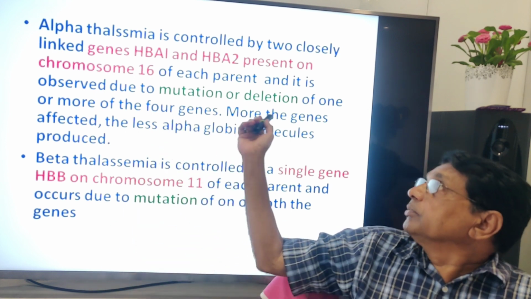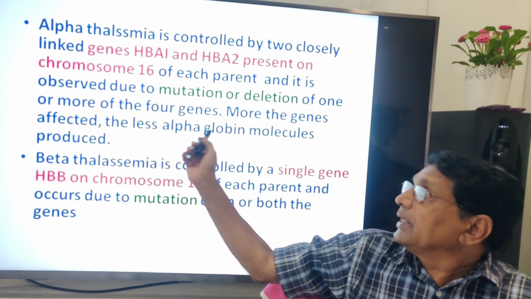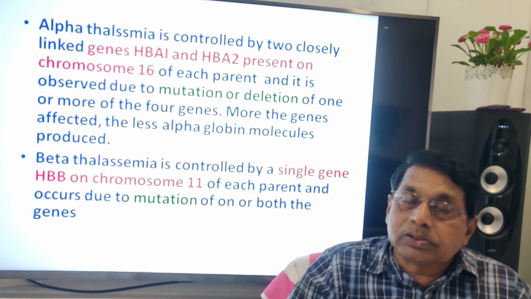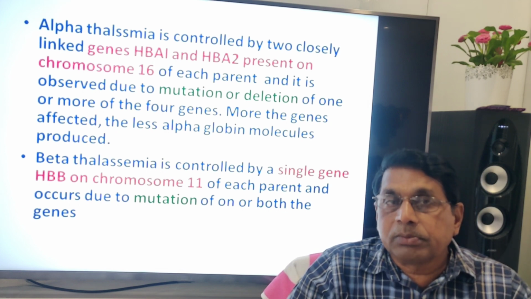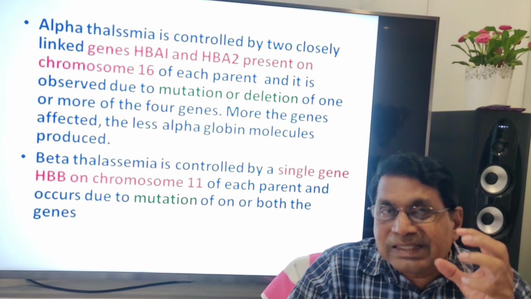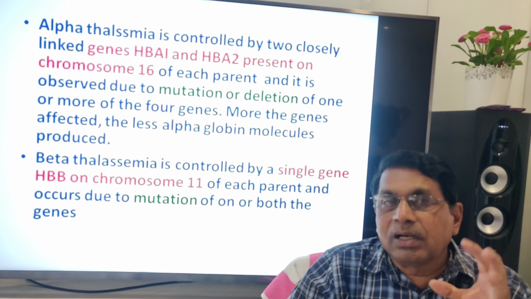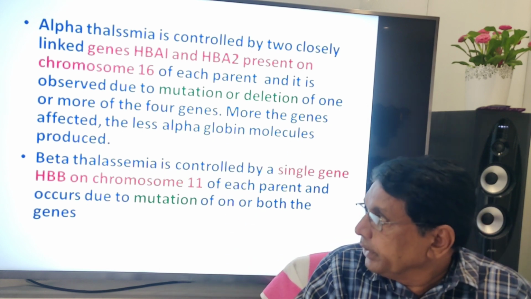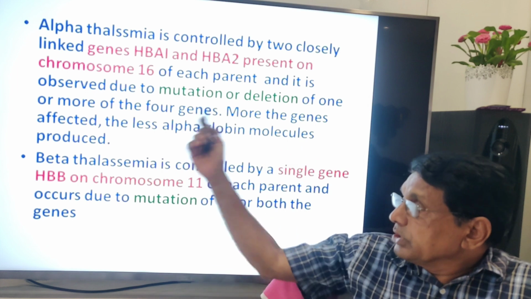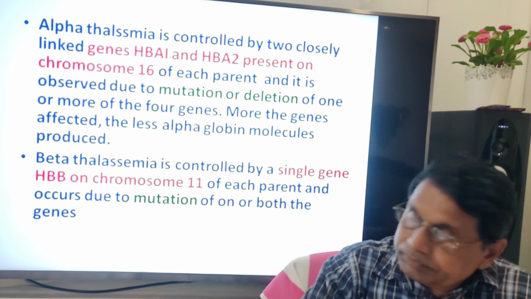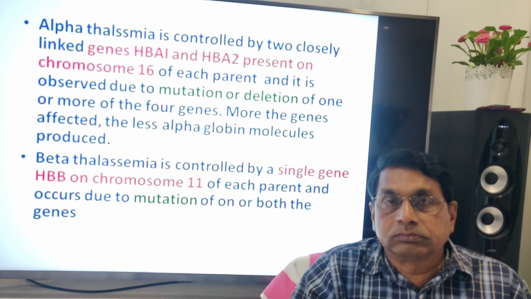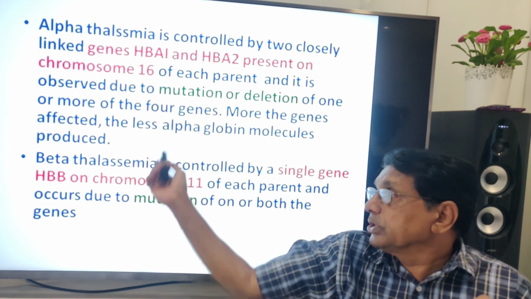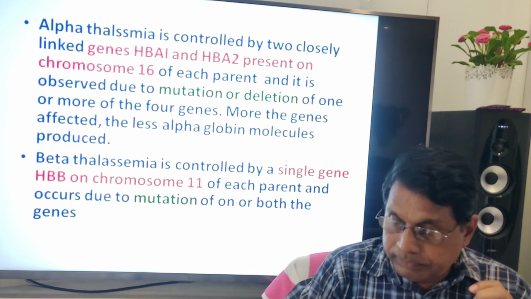The more of the four genes affected, the fewer alpha globin molecules produced. Means the more genes affected, the more the severity of thalassemia, the less the amount of alpha hemoglobin. Beta thalassemia is controlled by a single gene present on chromosome 11. So these two genes are located on different chromosomes. Here it is 16th, here it is 11.